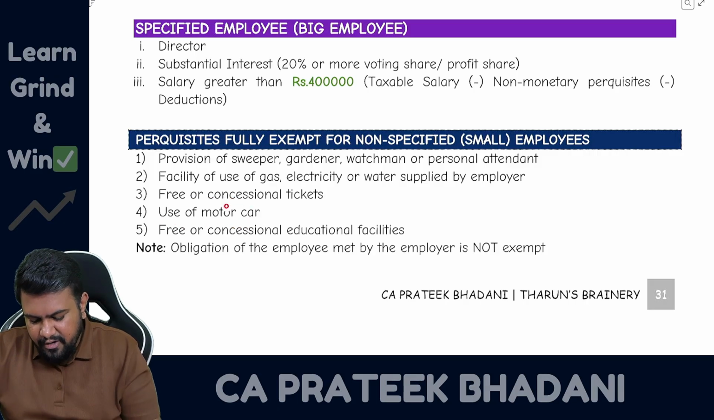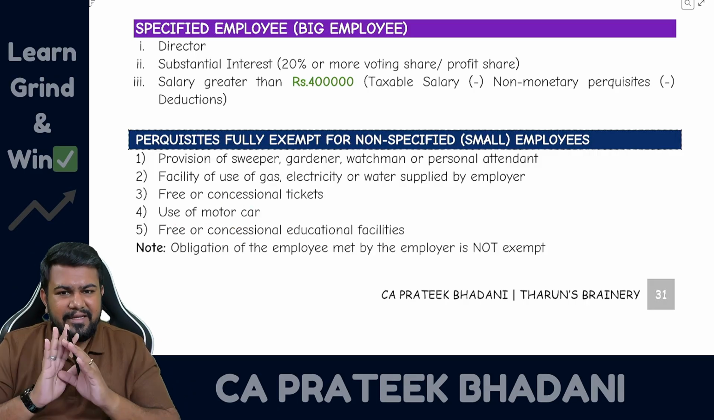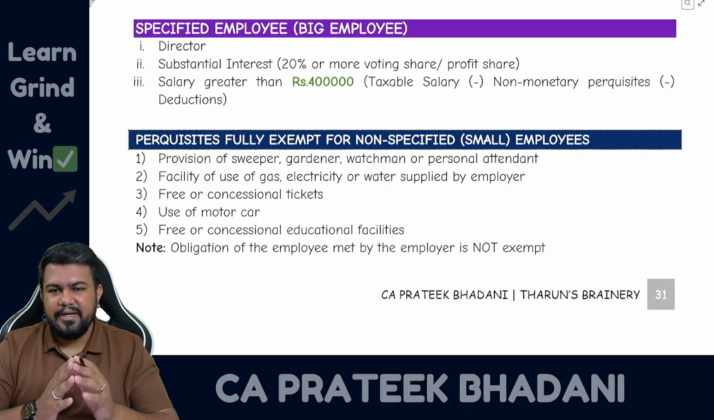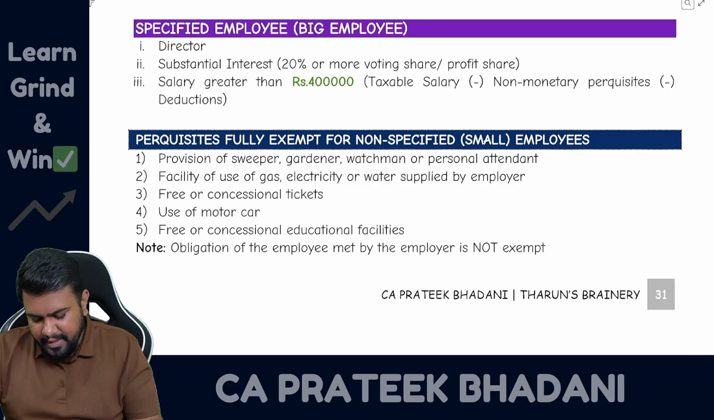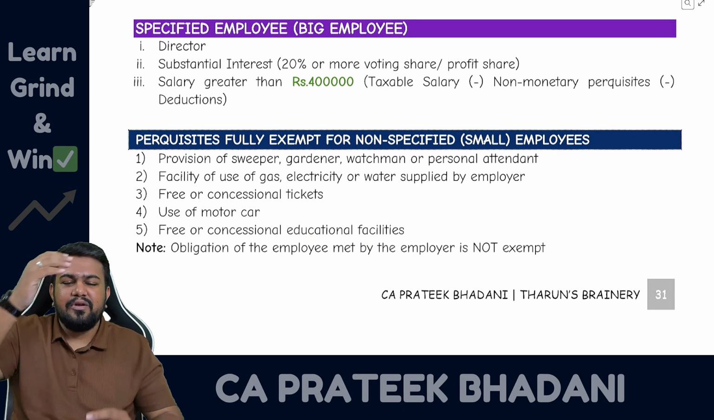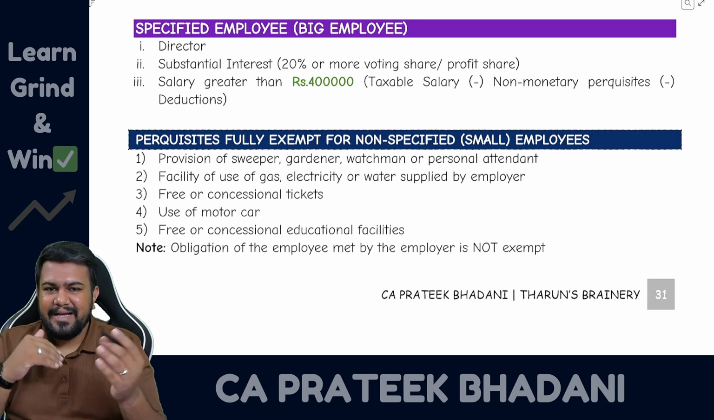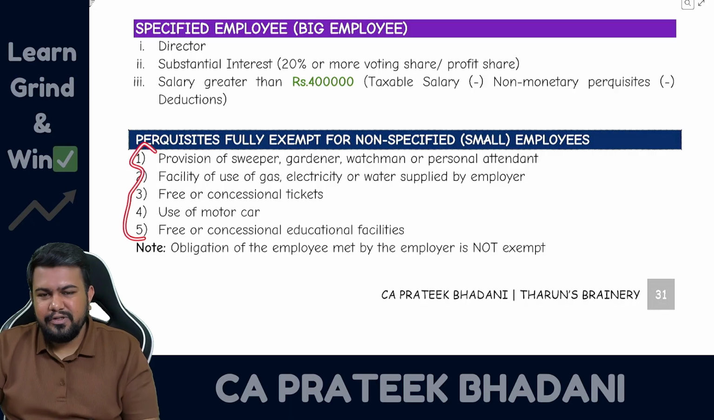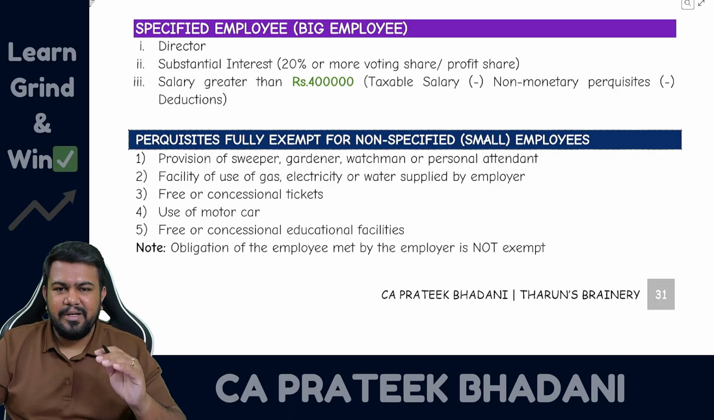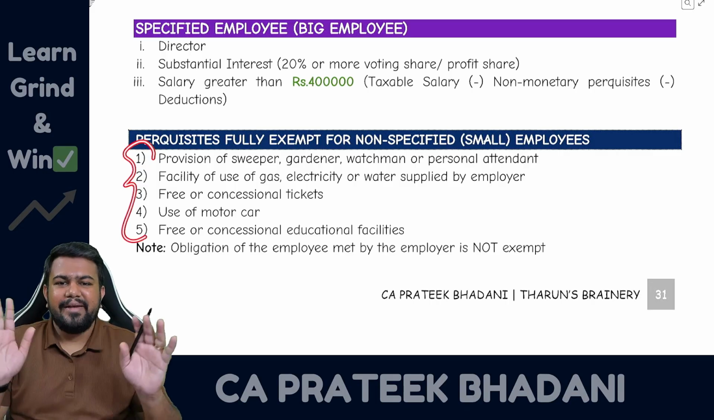Then use of motor car. So if the employer is providing motor car facility, that is also fully exempt for non-specified but taxable for specified. Then lastly, free or concessional educational facility. So educational facility also fully exempt for non-specified employee, but it might be taxable for specified. For specified also there are some limits up to which it is not taxable. That and all we are going to study. But however, for non-specified, it is fully exempt.